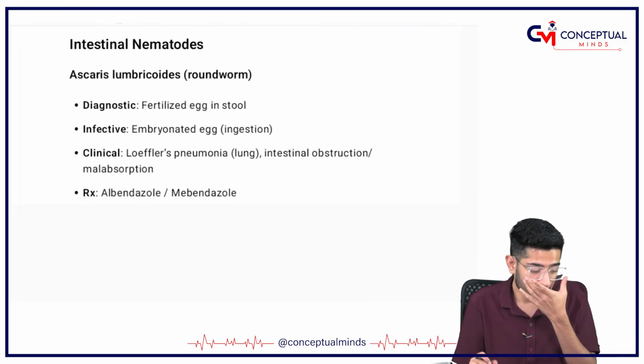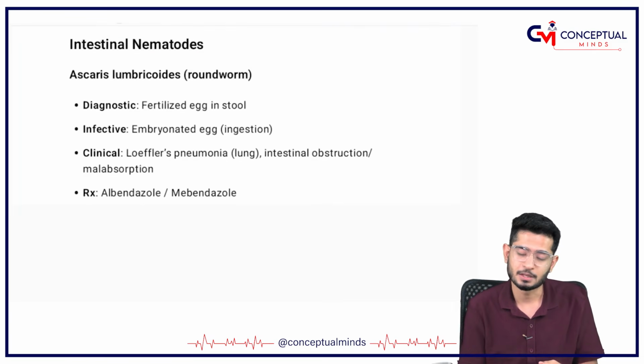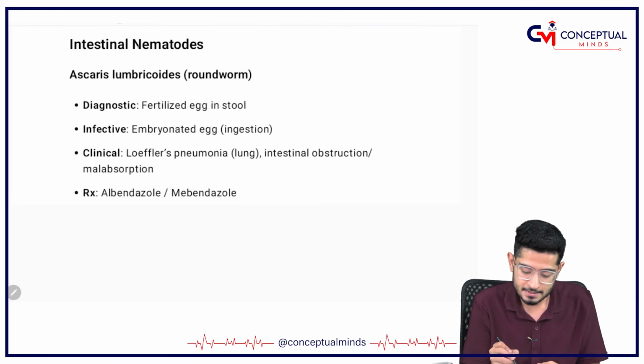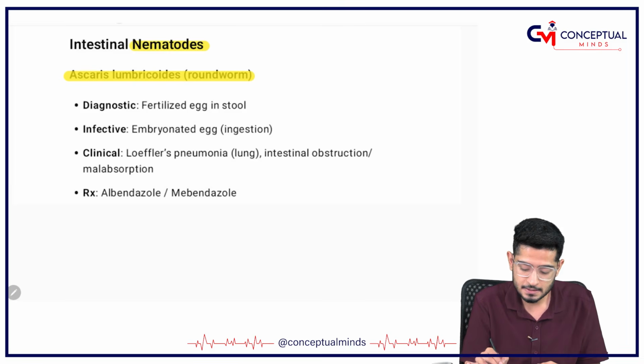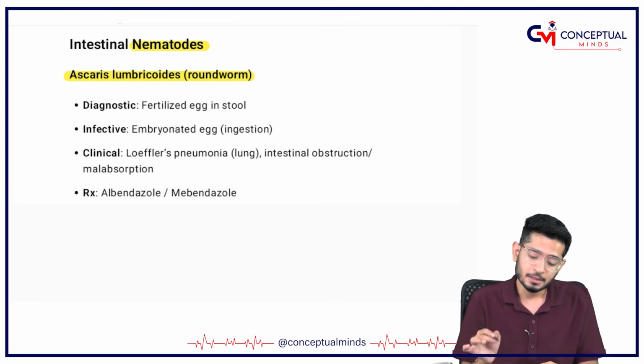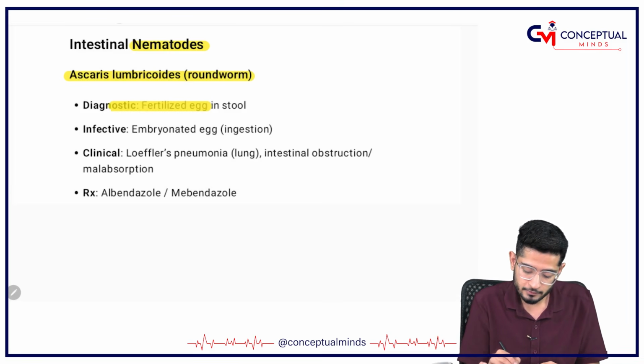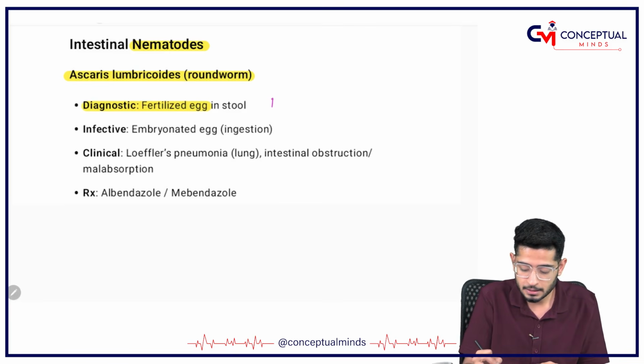Coming on to the next part, in which we are going to discuss Ascaris. Ascaris is a nematode. Please remember Ascaris lumbricoides is also called roundworm. The diagnostic stage is going to be the fertilized egg. Please remember DEF, F for fertilized and E for egg.